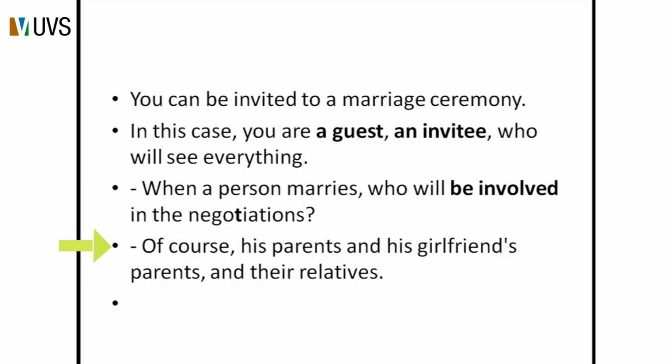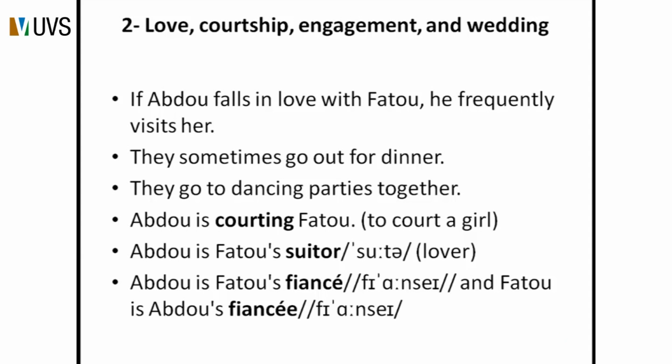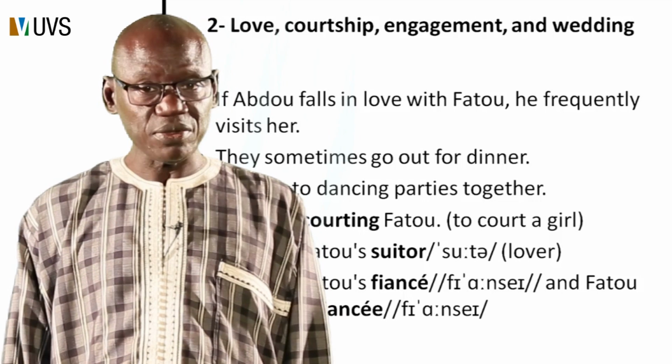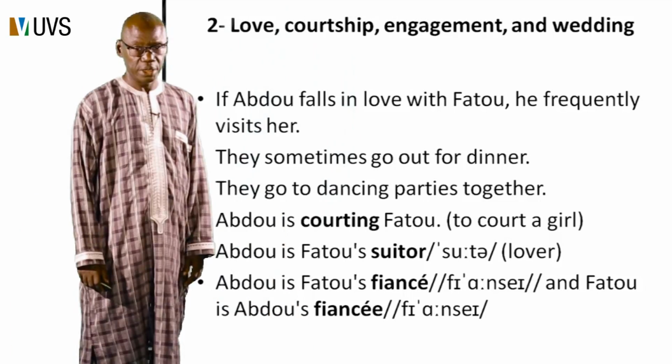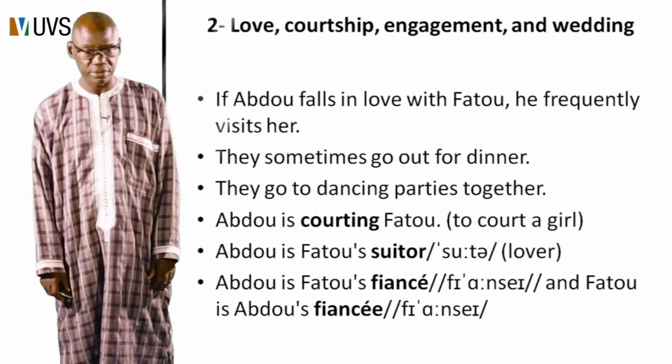When a person marries, who will be involved in the negotiations? Of course, his parents, his girlfriend's parents, and their relatives. Now let us talk about love, courtship, engagement, and wedding. Let us take an example of two young persons, Abdul and Fatu.